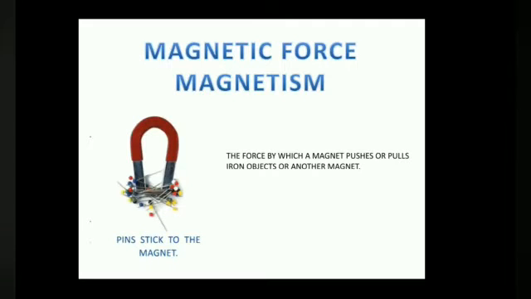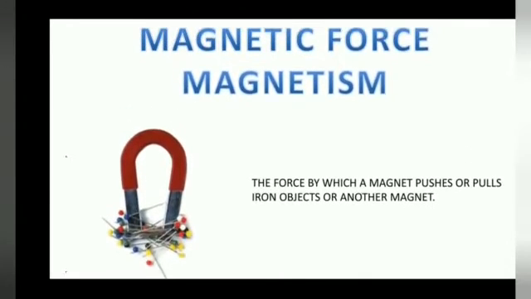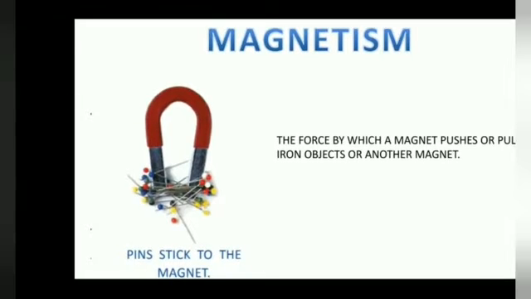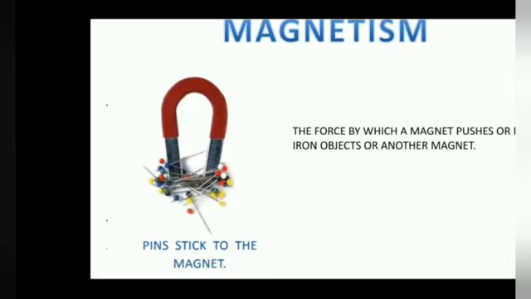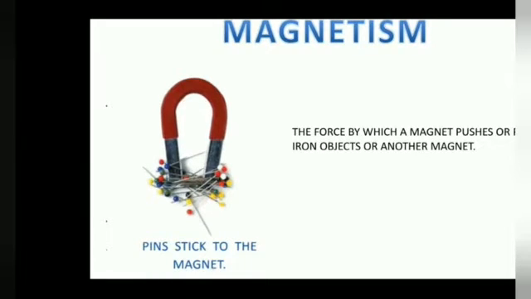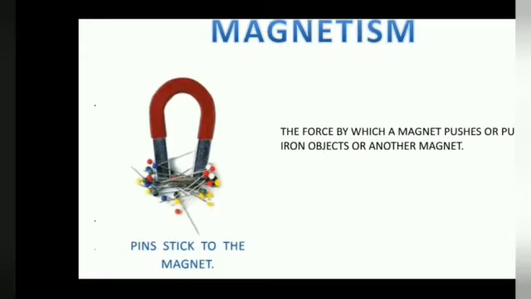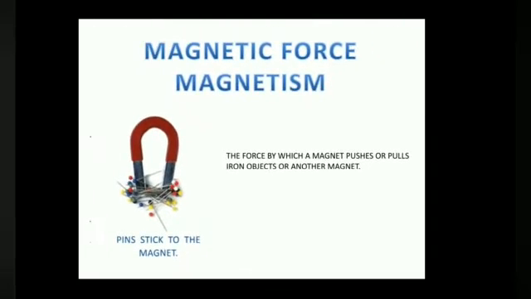Next is magnetism. Magnetism or magnetic force. Magnetic force is the force by which a magnet pushes or pulls iron objects. It pushes or pulls iron objects as well as another magnet also. So the force that is present in between these two, the force that is applied by this magnet, we call it magnetic force or magnetism.